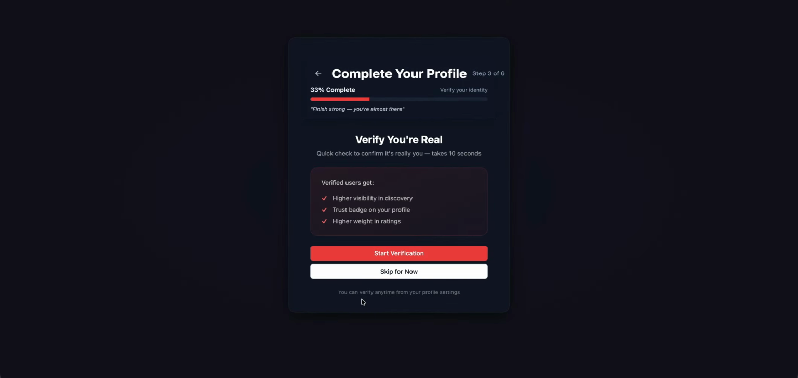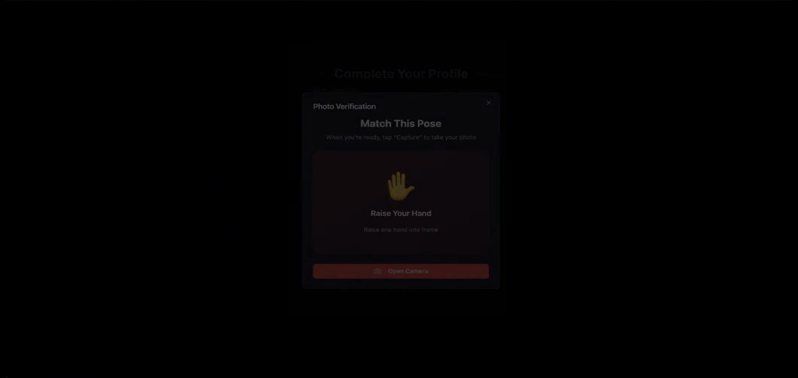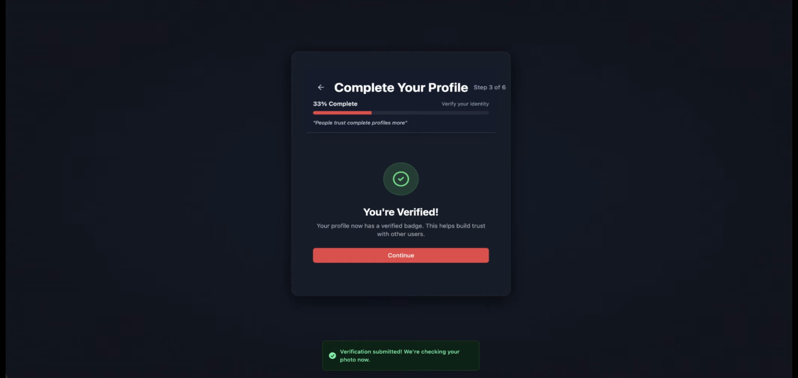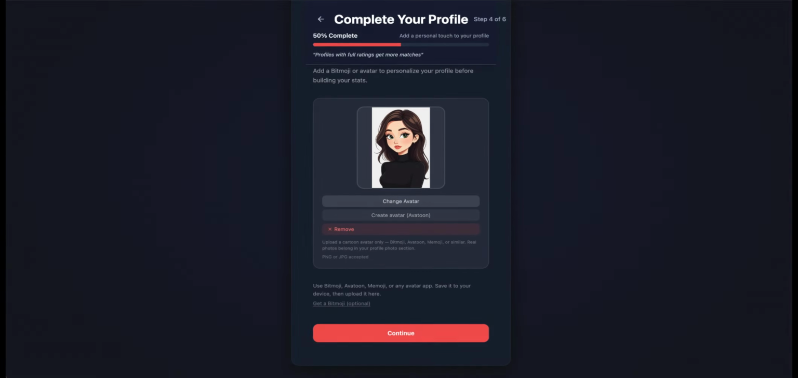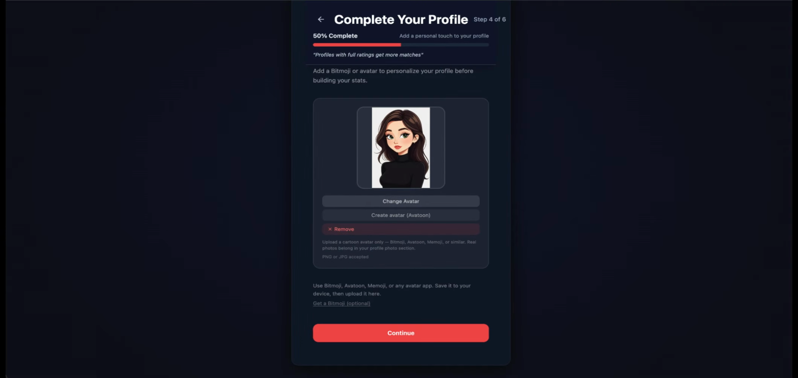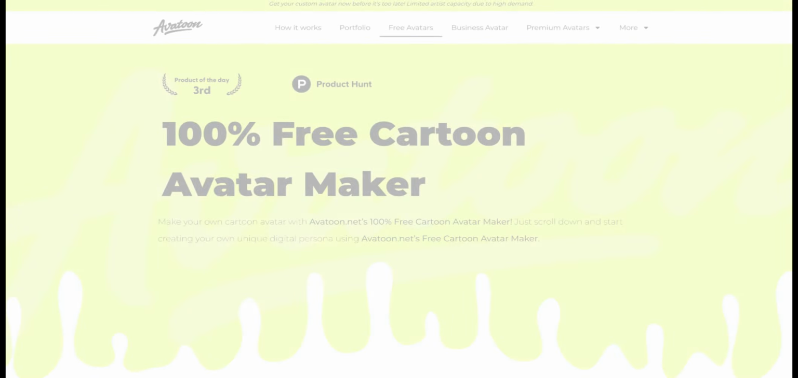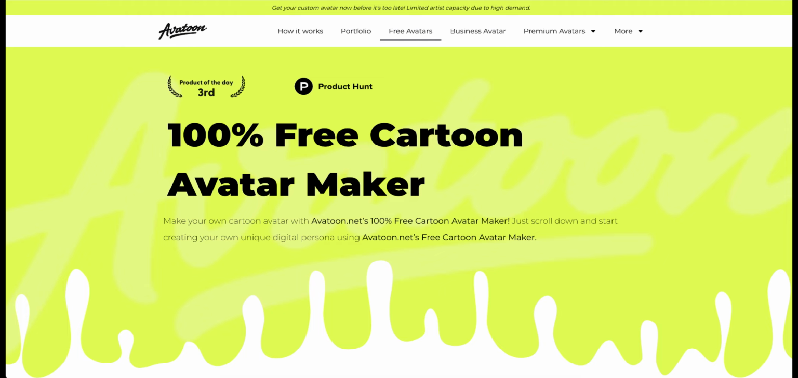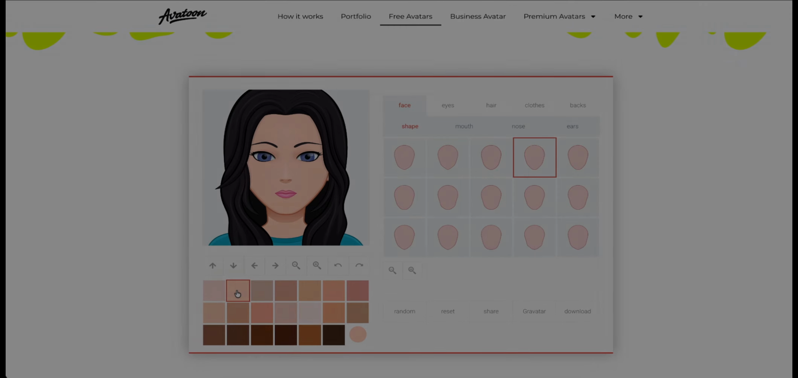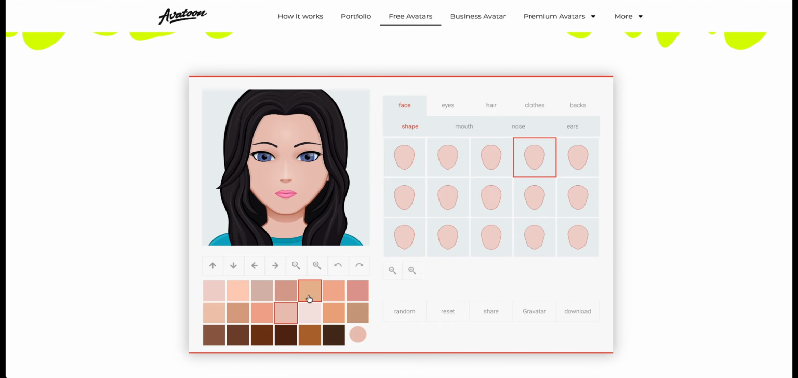This page is where you can choose to verify that you are real or not. I mean, why not go ahead and verify? That way you'll have more credibility on your profile by having a verified badge. Upload your avatar here. You can choose your Bitmoji or even create your own Avatoon by clicking on the Create Avatoon button here. Doing so will redirect you to Avatoon's actual site, where you'll get to have so much fun creating your own from scratch for free.